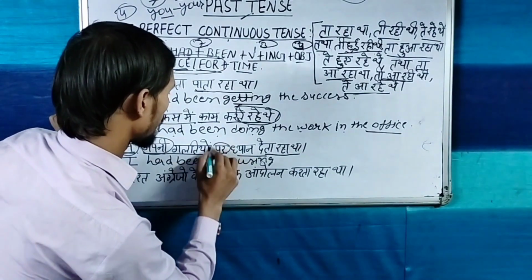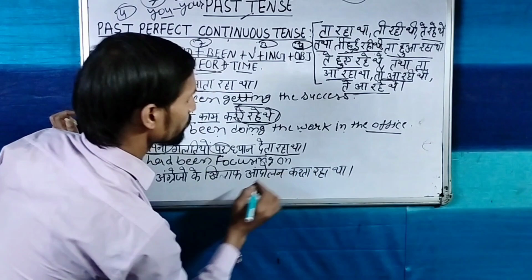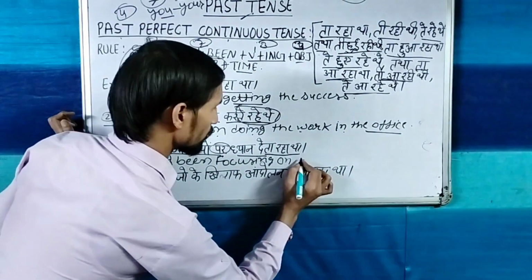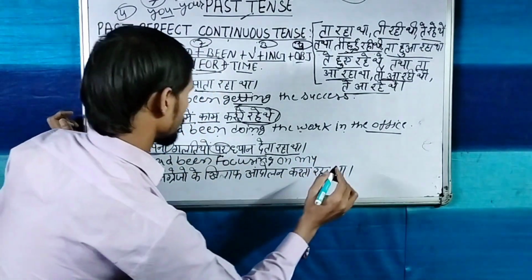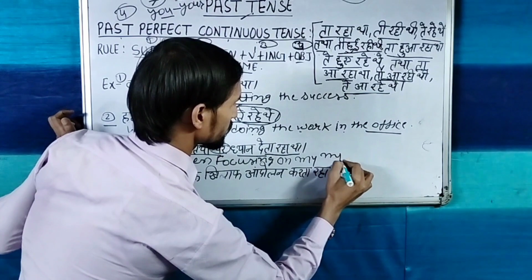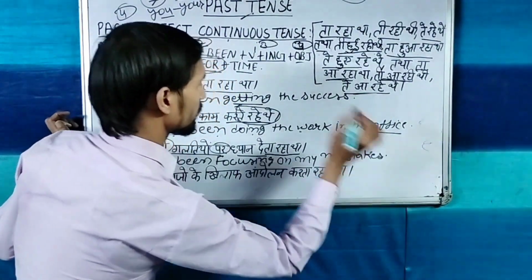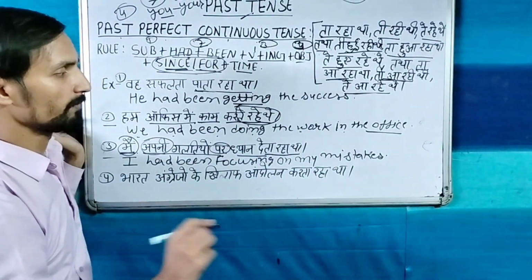अपनी गलतियों पर, and पर word is a preposition, so preposition always come before noun and pronoun in the sentence. So on my, अपना word my, गलतियाँ means mistakes. So sentence is complete. I had been focusing on my mistakes.